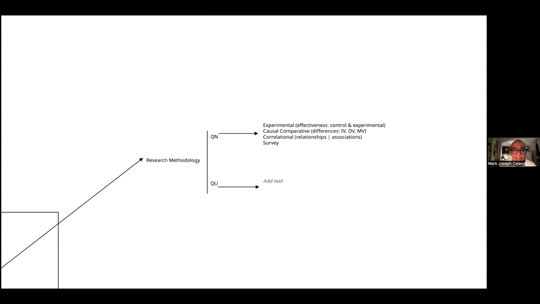That's why we have grounded theory. We have phenomenological research. We have ethnographic research. We have historical research. These are also phenomenological traditions.